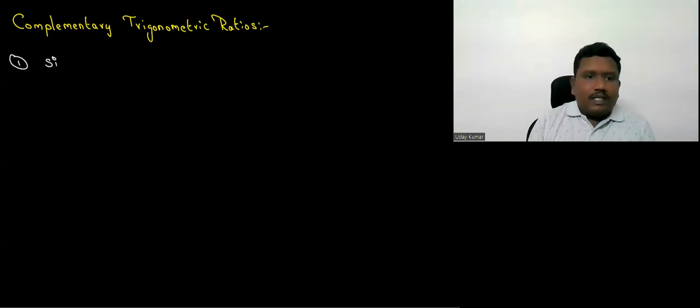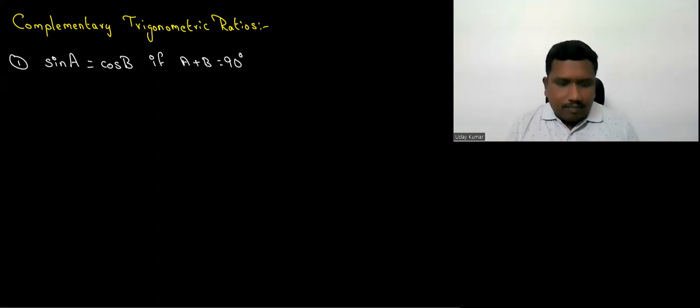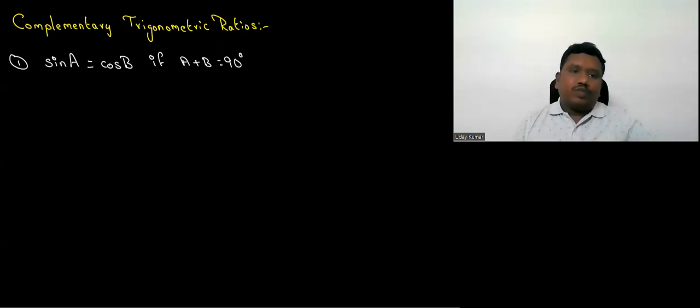See, sine A, I'm writing the general form, that's why I'm using A. Sine A is equal to cos B if A plus B is equal to 90 degrees. So whenever two angles are complementary to each other, means the sum of those two is 90 degrees, then automatically on one side you apply sine, sine of it is equal to the other side cos of it.